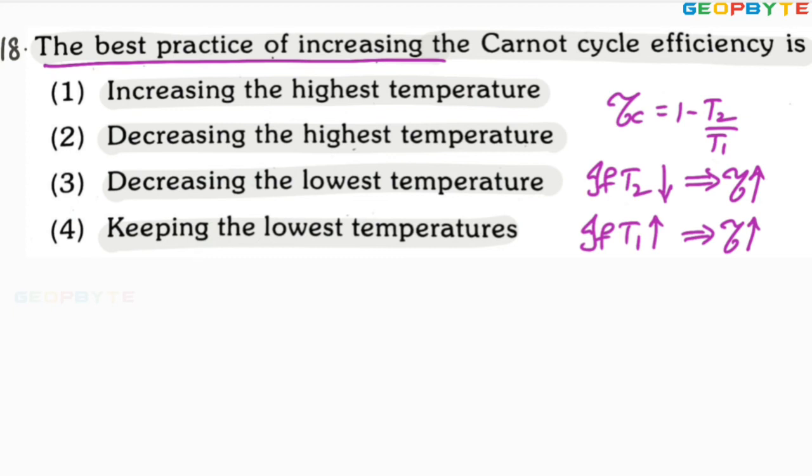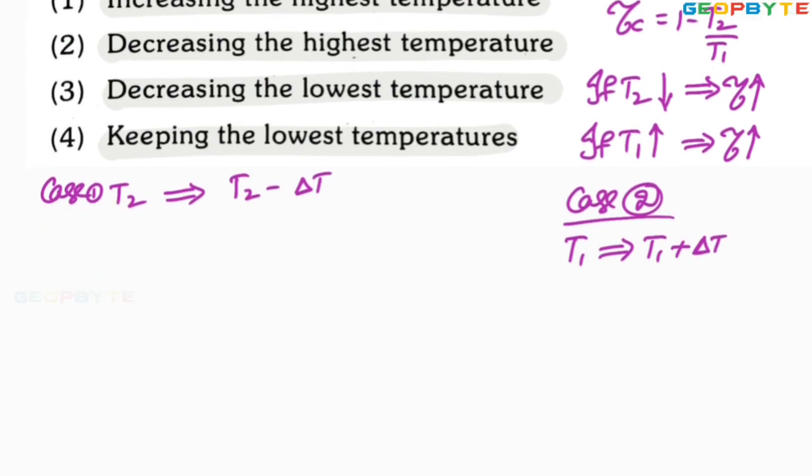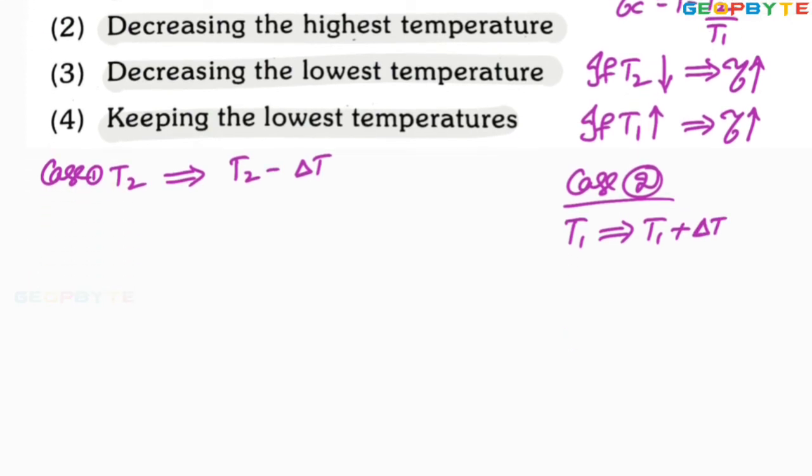For that, first let me decrease the T2 lowest absolute temperature to T2 minus delta T. This is the first case. In the second case, let me increase the highest temperature from T1 to T1 plus delta T to conclude the best way to increase the efficiency of the Carnot cycle.